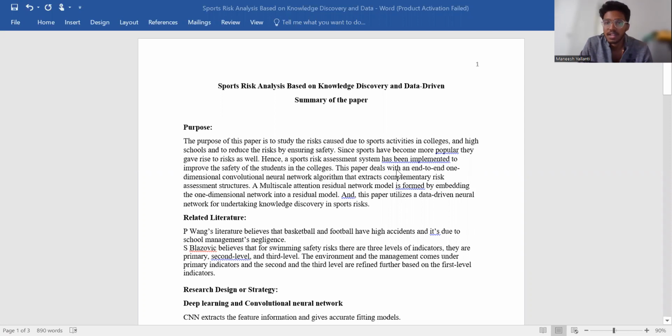This paper deals with an end-to-end, one-dimensional convolutional neural network algorithm that extracts complementary risk assessment structures. A multi-scale attention residual network model is formed by embedding the one-dimensional network into a residual model. And this paper utilizes a data-driven network for undertaking knowledge discovery in sports risk.